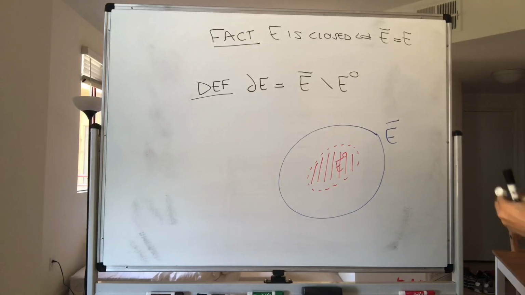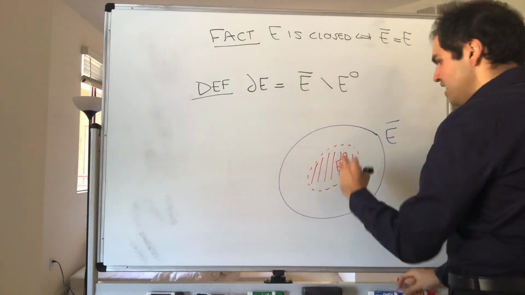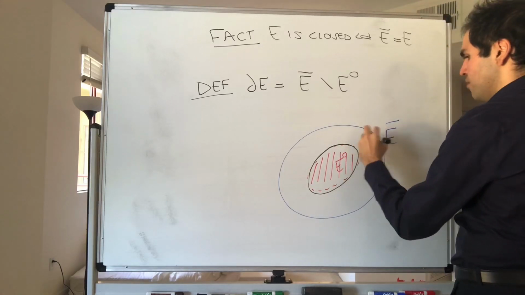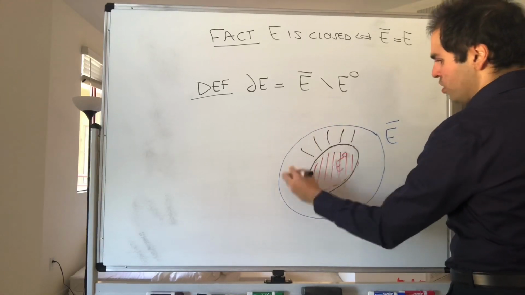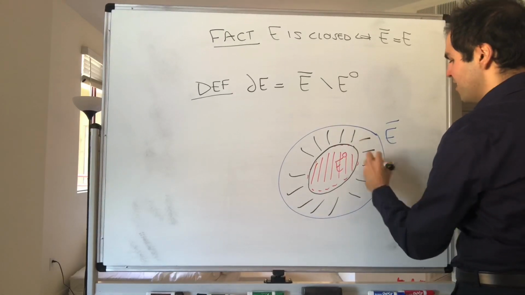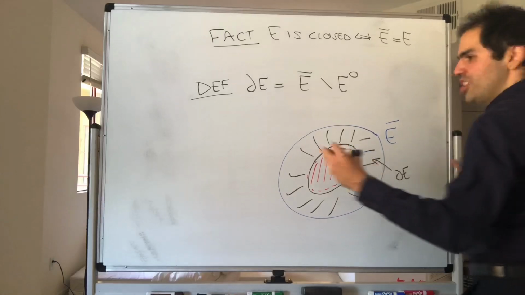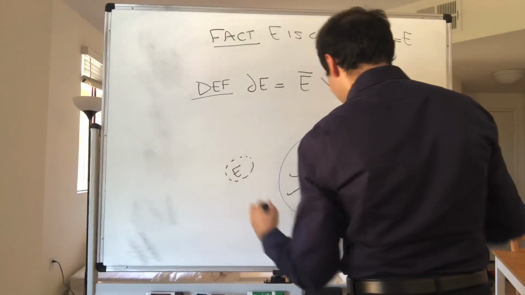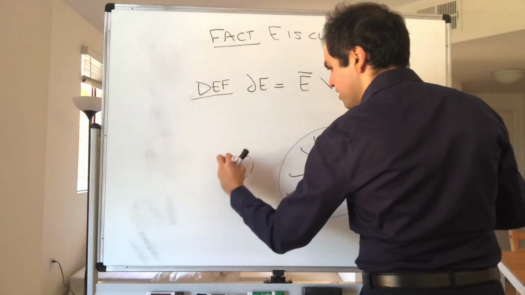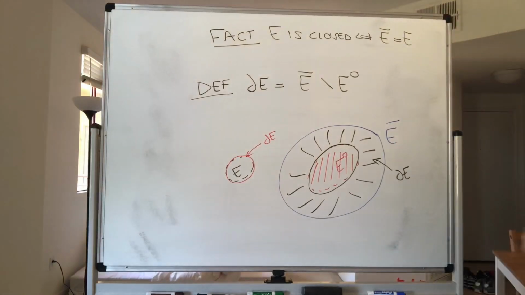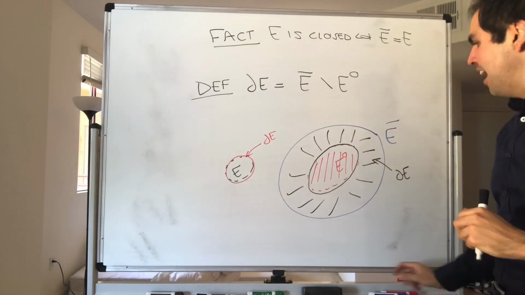Then the boundary is just the difference between the closure and the interior. So this is a set with a really thick boundary, but in general it looks much thinner. So in general, if this is E, then the boundary is just the skin here, almost like the sphere, but it's not always true.